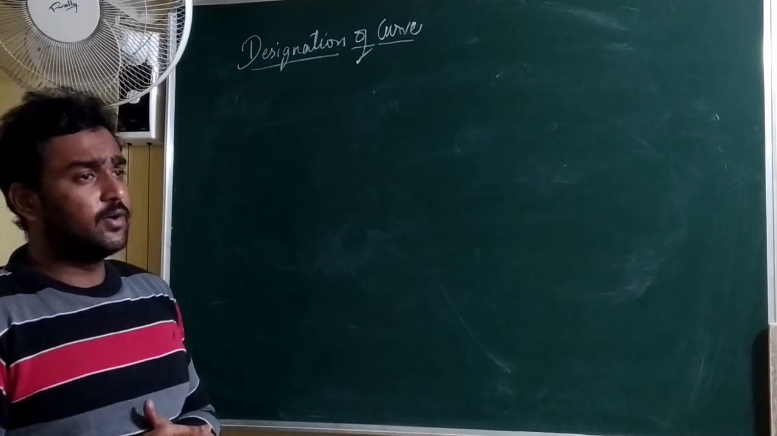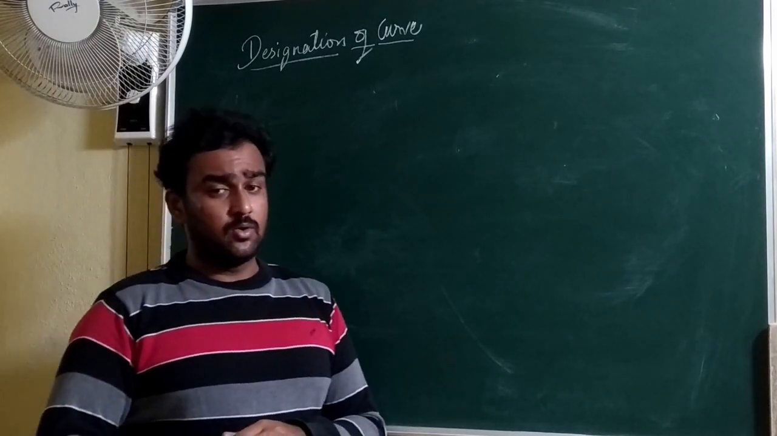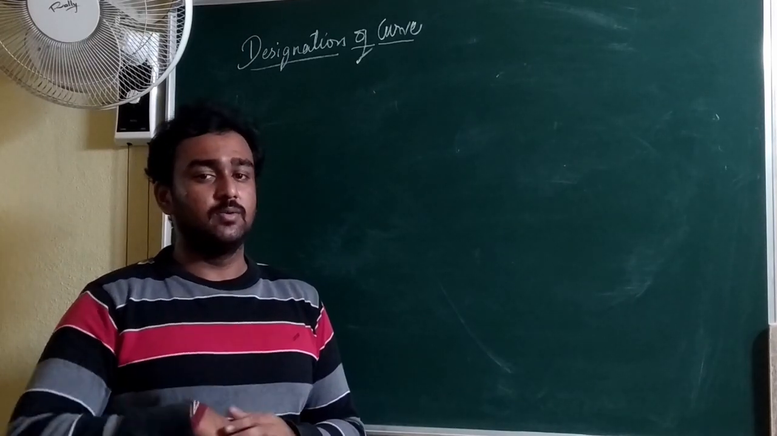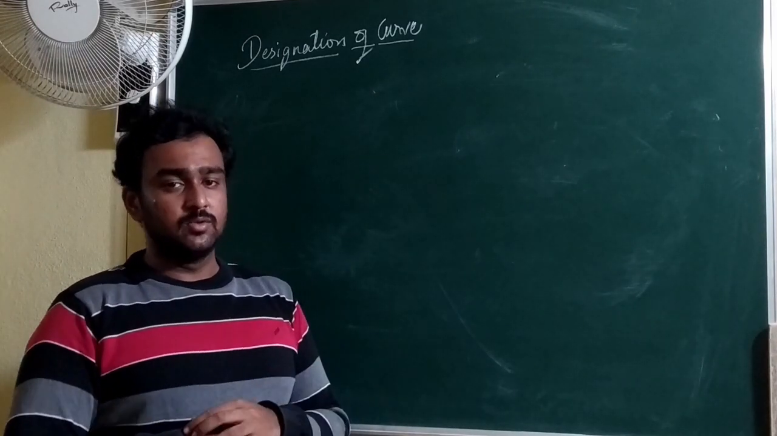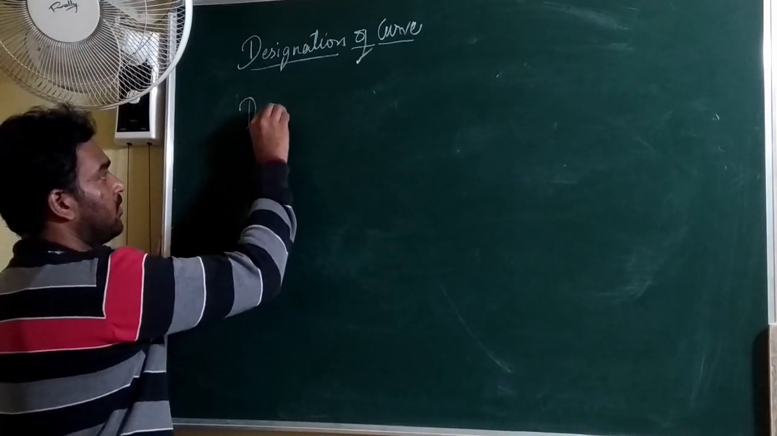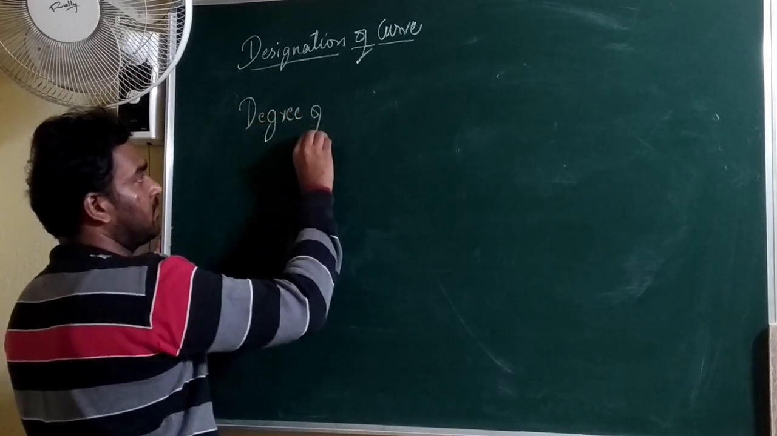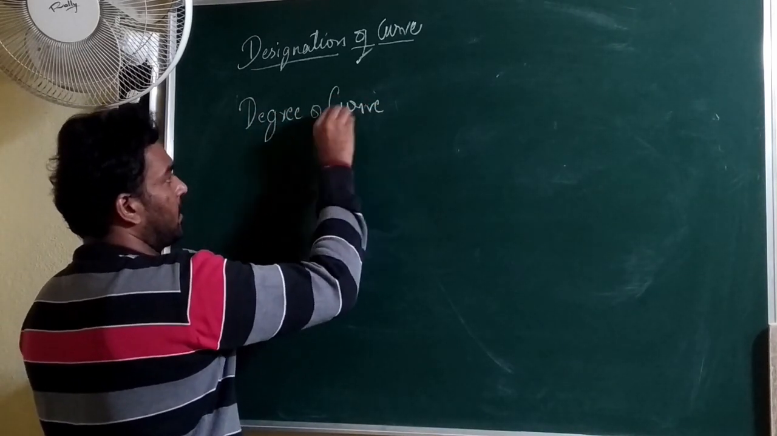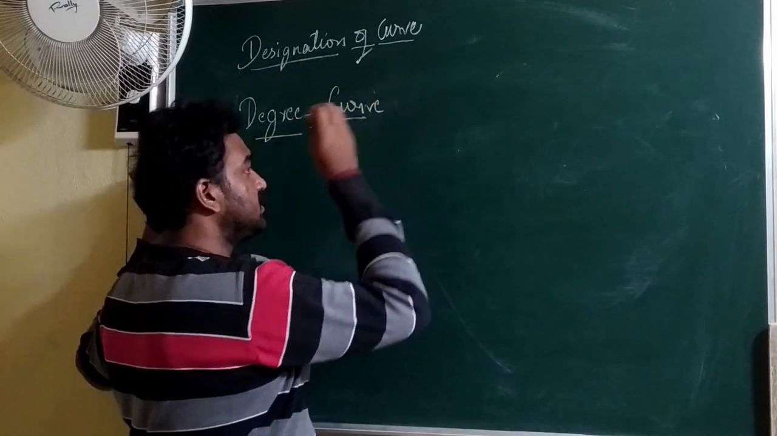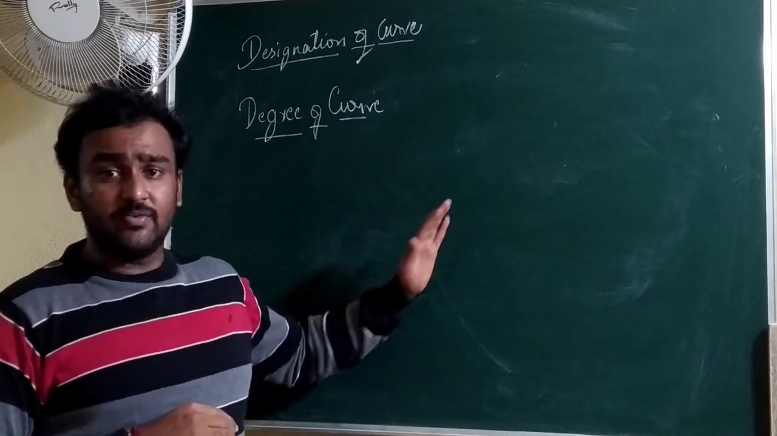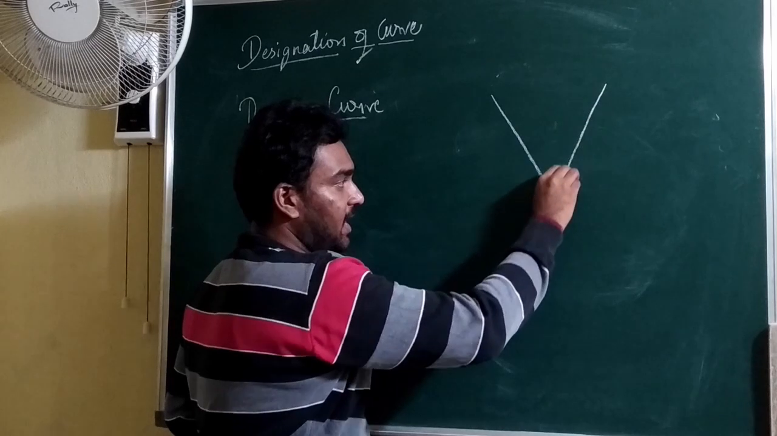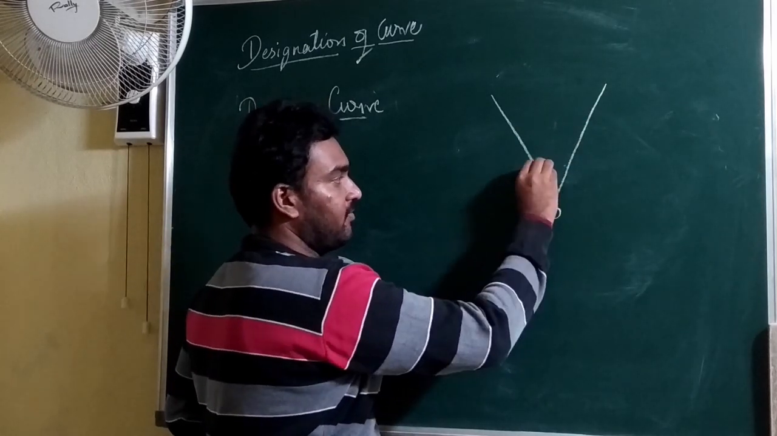In order to designate a curve, we have two methods. Either you can designate using the degree of curve or by using the radius of curve. In India, we will designate a curve by using the degree of curve. We consider the degree of curve into account, and then we designate a curve. So what is degree of curve? Degree of curve is the angle subtended at the center of curvature.